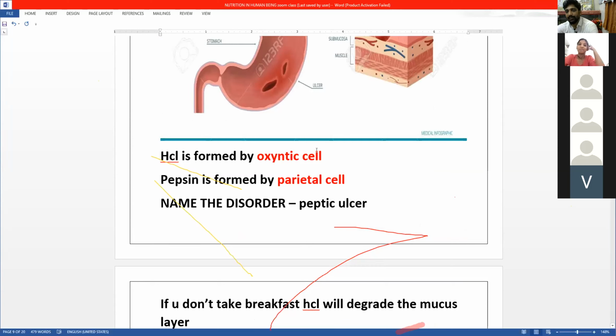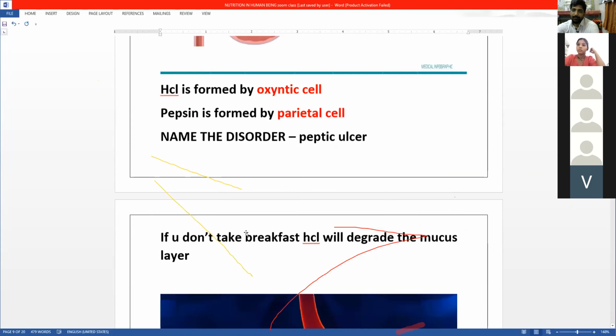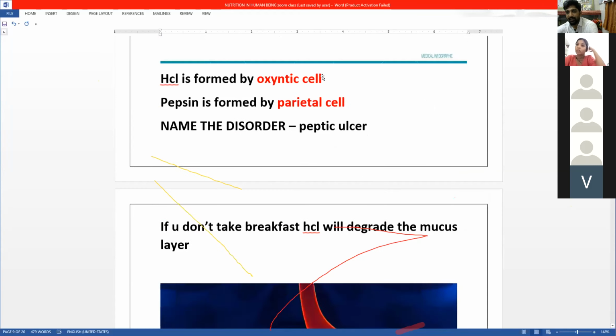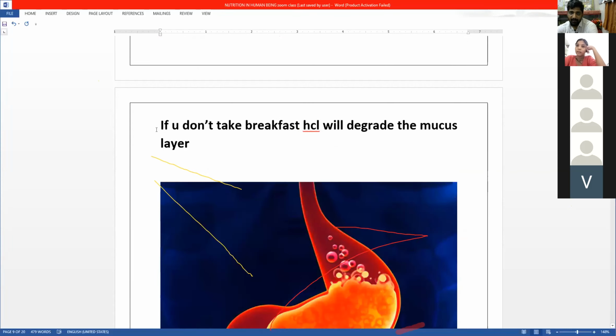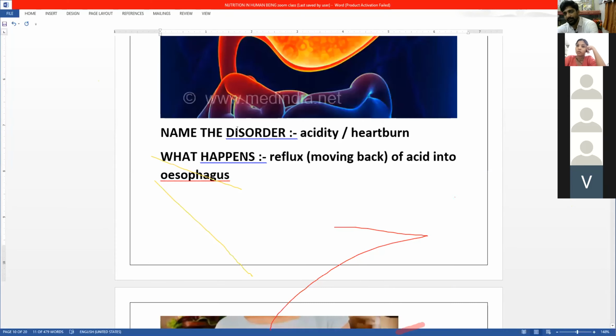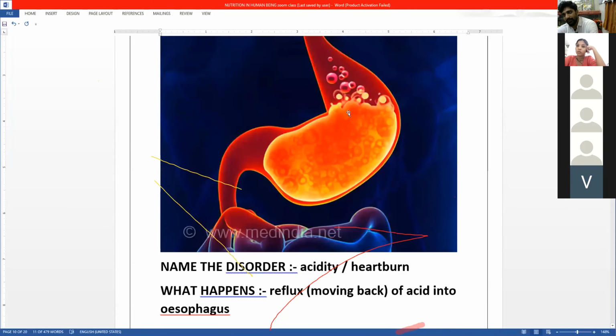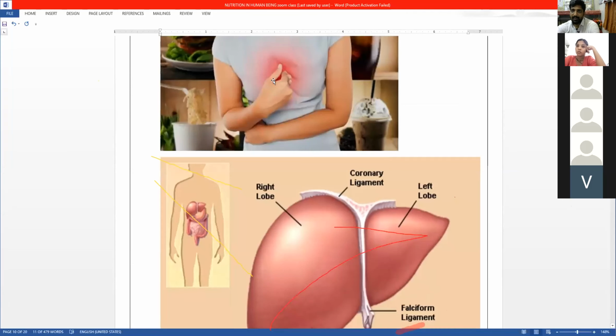HCl is formed by the oxyntic cell. Pepsin is formed by the peptic cell. The name of the disorder which I showed over there is peptic ulcer. Now, if you don't take breakfast, this is very important. You have to take it every day. If you don't, you will get gastritis or peptic ulcer. Then we saw this disorder where the acid goes back into the esophagus, which is called acidity. We can also call it heartburn because it's near the heart.